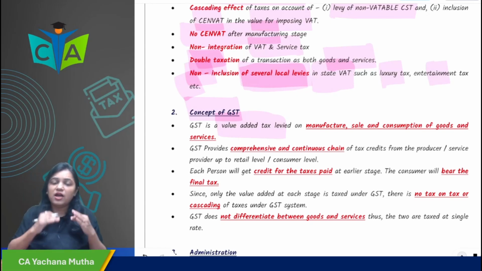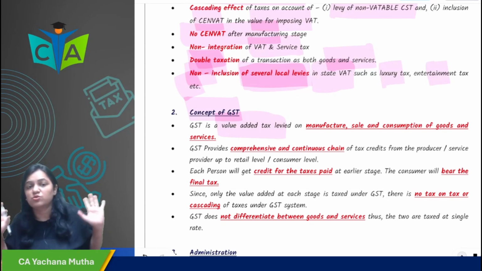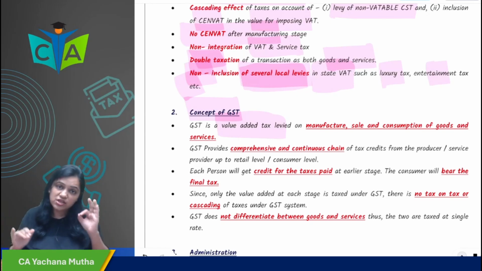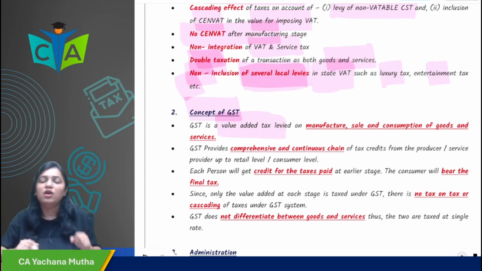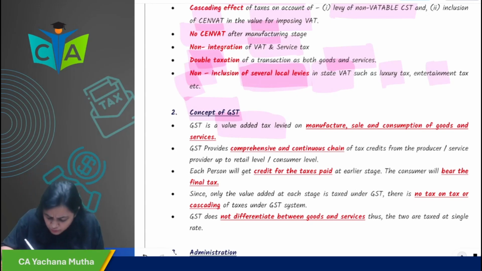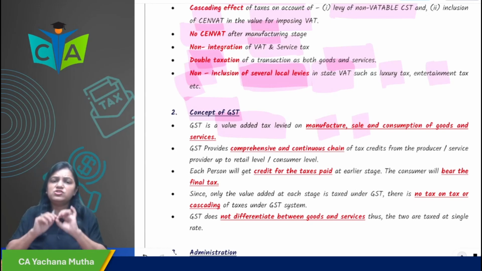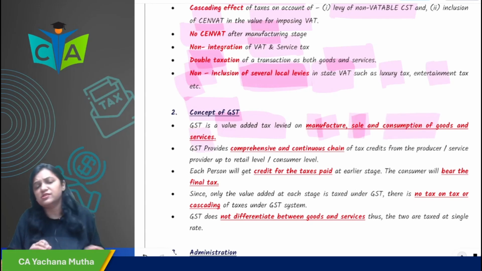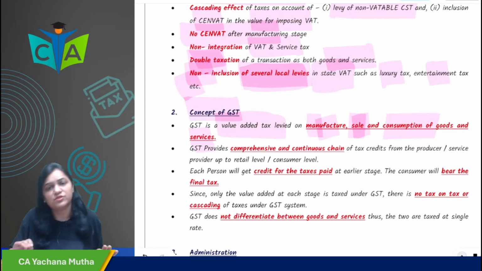Whoever has added that much value has to pay that much tax only. It's a value added tax. GST is a value added tax. It is on supply. You could be a manufacturer, a seller, anyone, or the provider of a service. If it is supply, then GST will be levied. So whether it is on manufacture, sale, or consumption of goods and services, in all cases only one tax is levied, which is called GST.